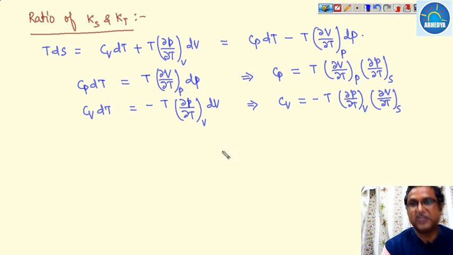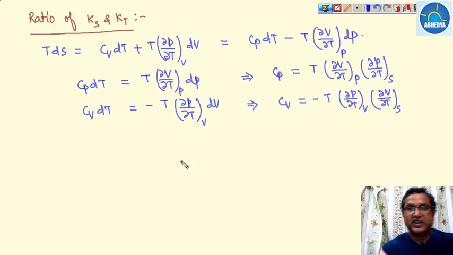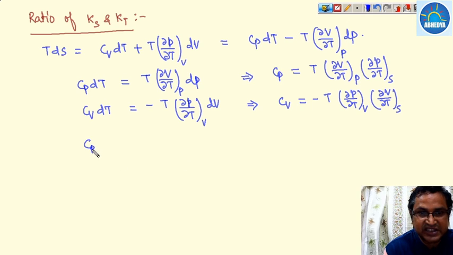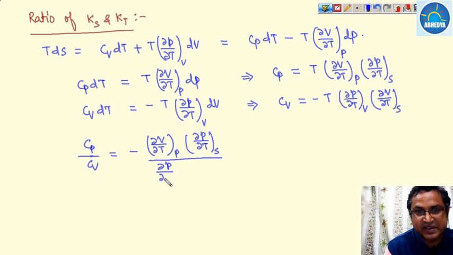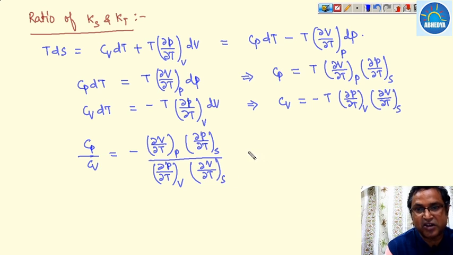Okay, now we are dividing both equations, then Cp upon Cv can be written as minus, now T can be cancelled out, (del V upon del T at constant pressure) multiplied by (del P upon del T at constant entropy), all divided by (del P upon del T at constant volume) into (del V upon del T at constant entropy).